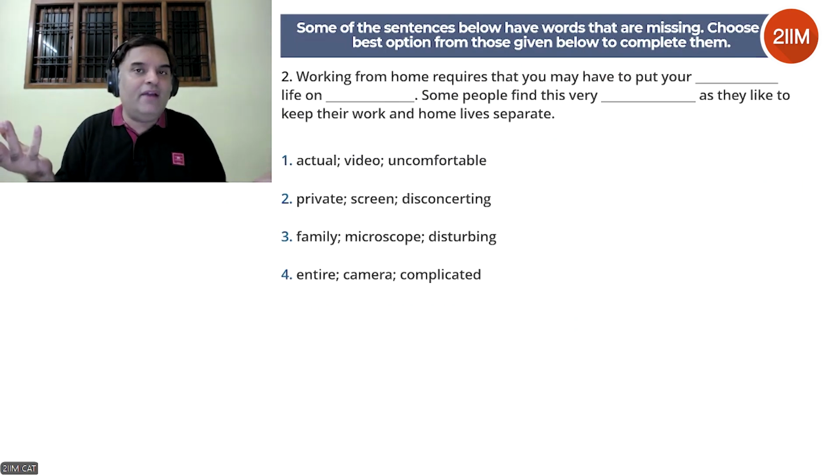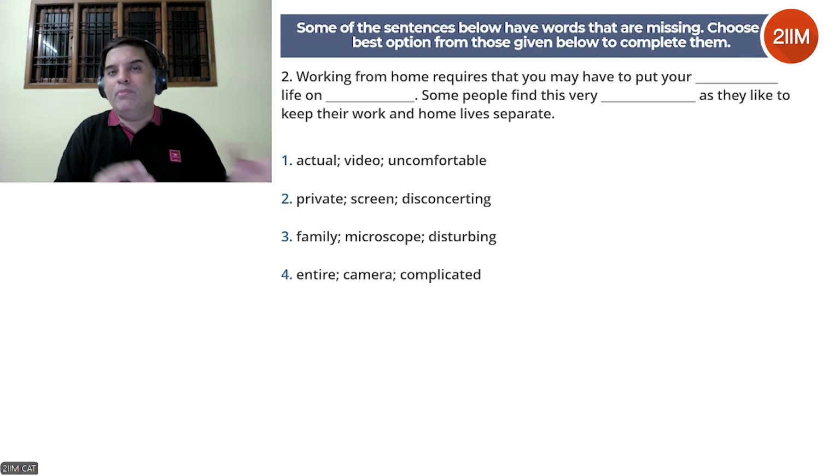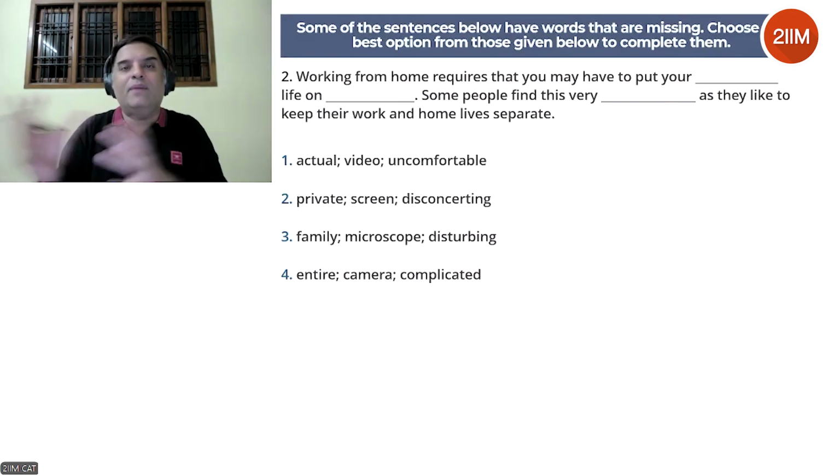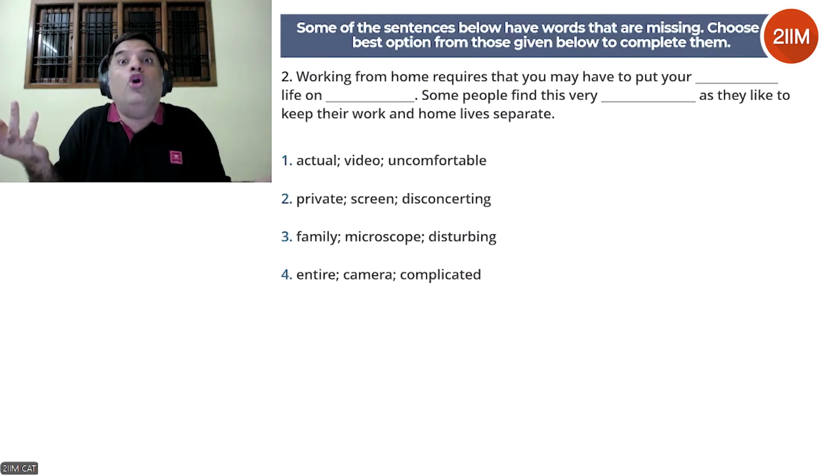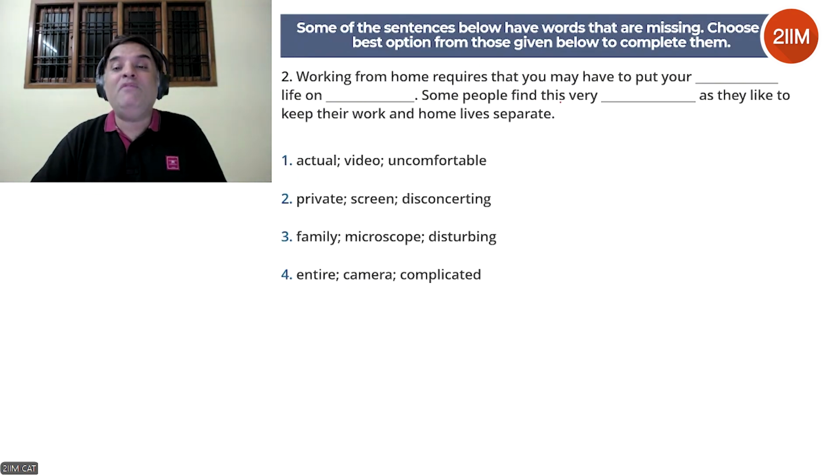Working from home requires that you may have to put your dash life. So maybe personal life. We're talking about working, right? So maybe it's saying that you have to prioritize work and put your personal life on hold. That could be a guess. Some people find this very dash as they like to keep their work and home life separate. Now here, think about it. Will this be a positive word or a negative word or a neutral word?